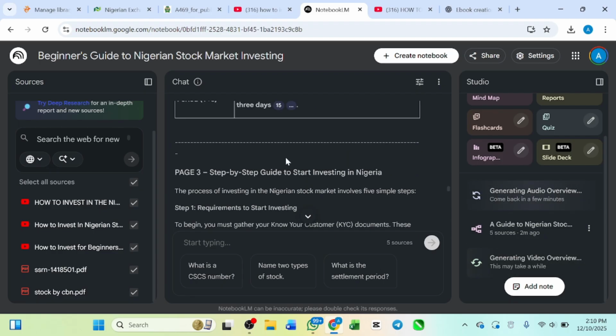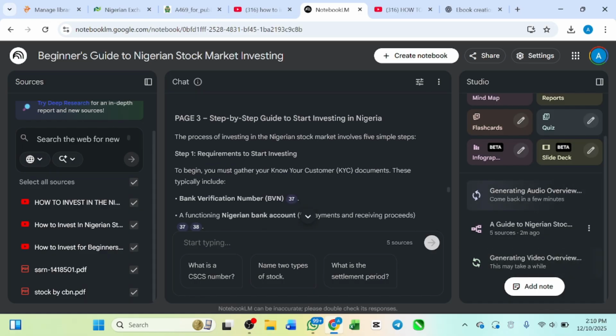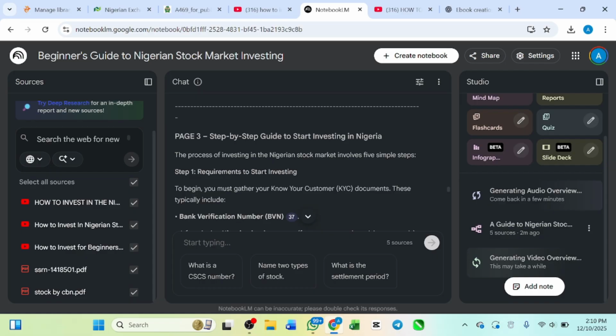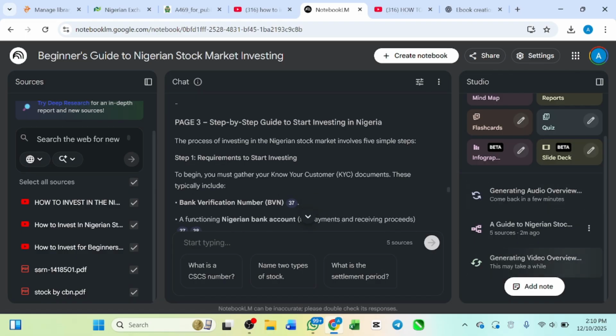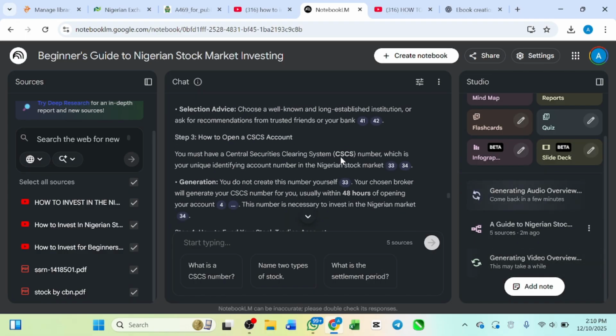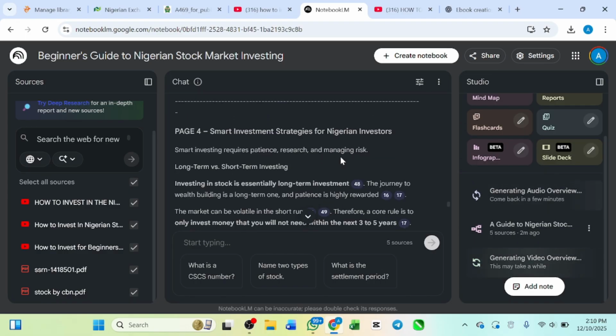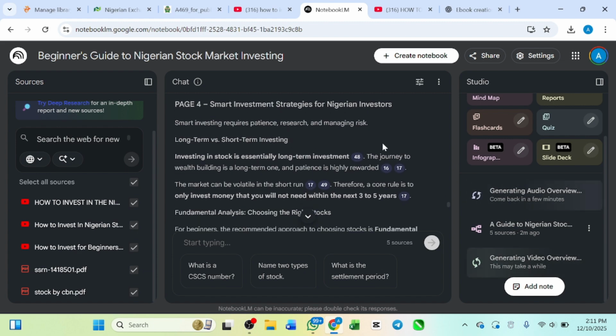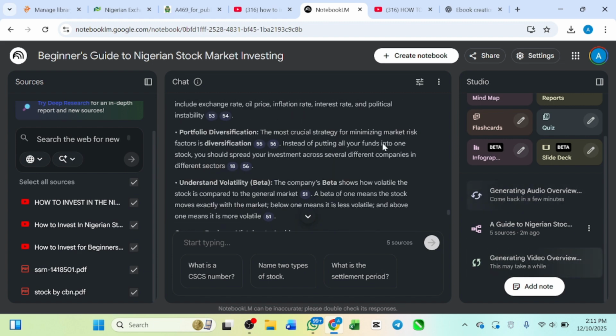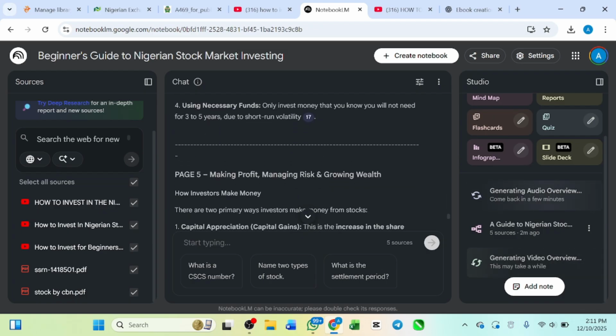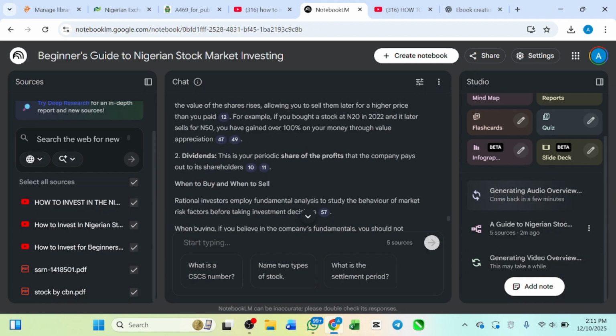This is nice. And then page three, a step by step guide to start investing in Nigeria. So that is what page three contains. And then page four, smart investment strategies for the Nigerian investors. And then page five, which is the last one, making profit, managing risk, and growing wealth.